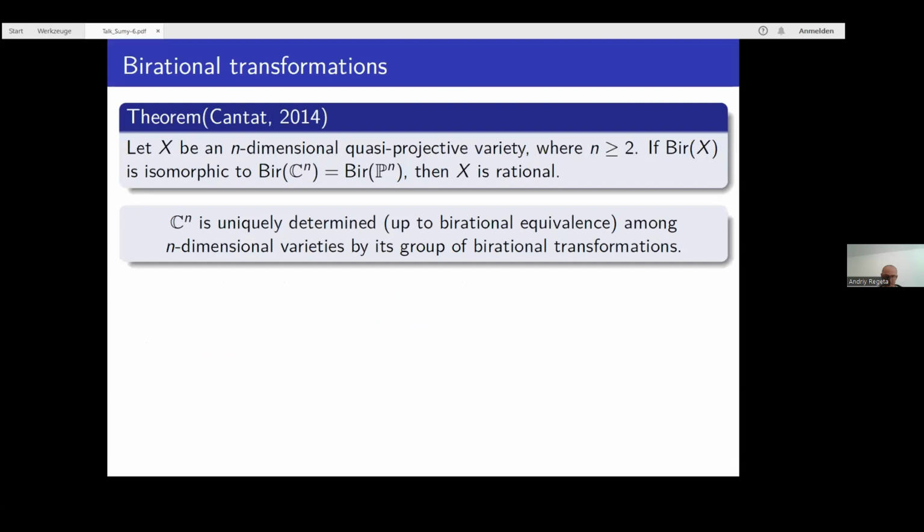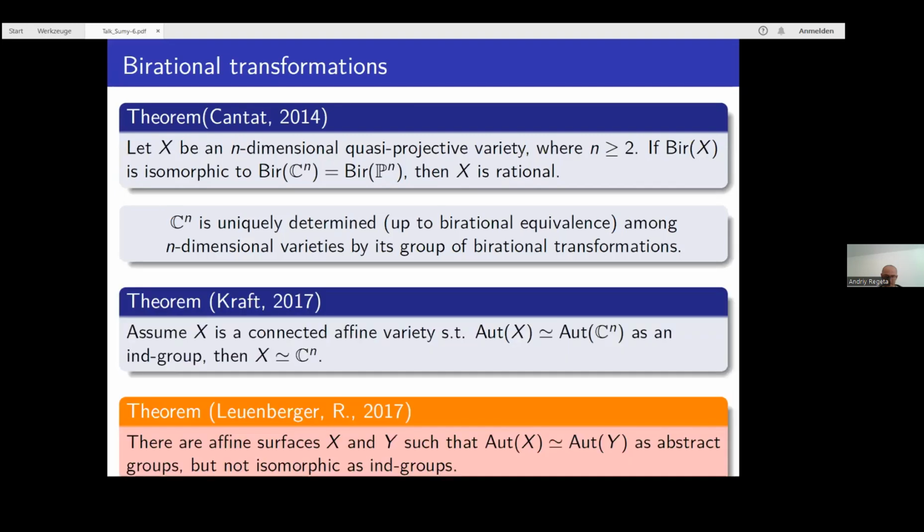Here are two results I would like to state. The first one says that affine space is uniquely determined up to birational equivalence among n-dimensional varieties by its group of birational transformations, seen as an abstract group.